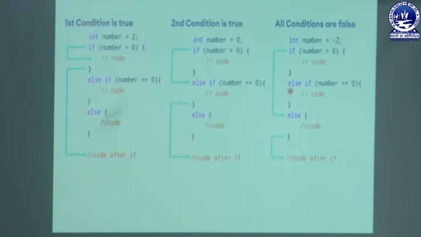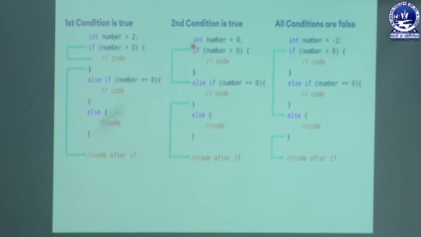Let us start. Here I have used int number 2. If number is greater than 0, then this part will be executed, else if number equal to 0, this part will be executed, else this code will be executed. Suppose we assume that here number is 2. It means that this part will be executed and all the other parts will be skipped.